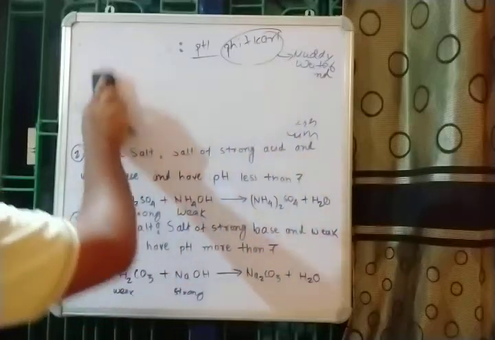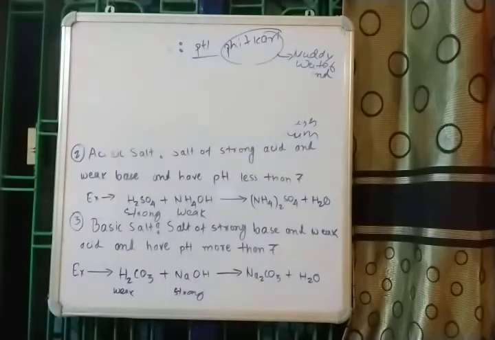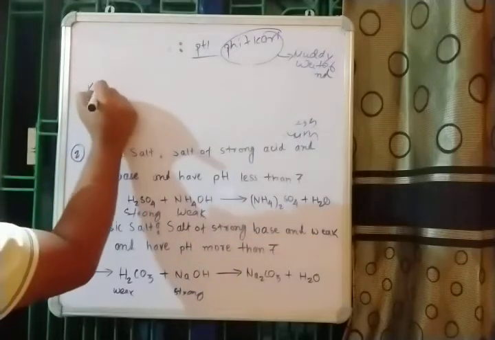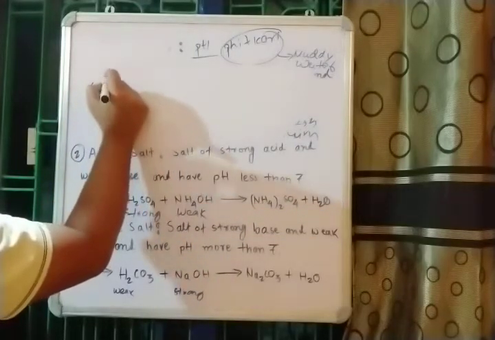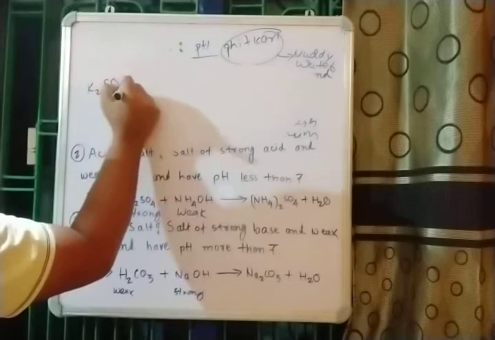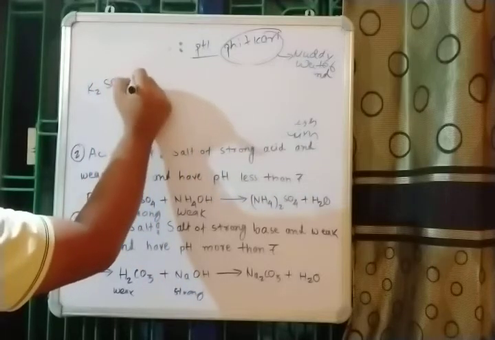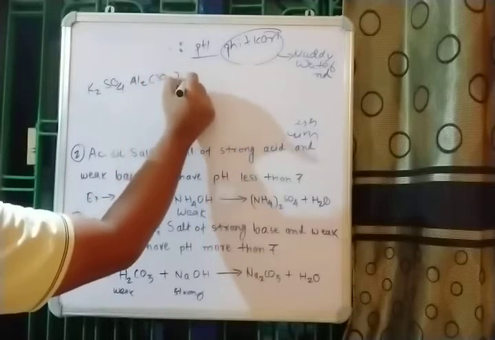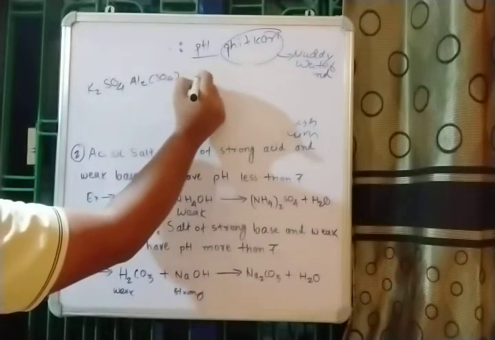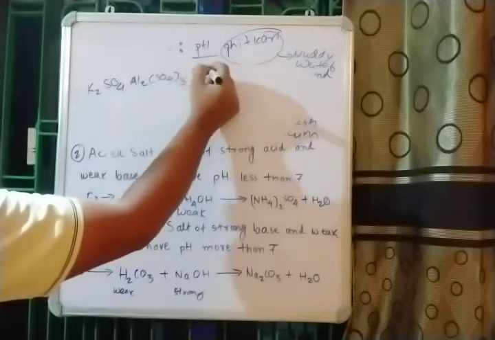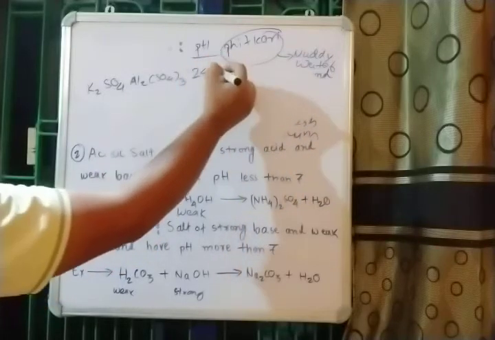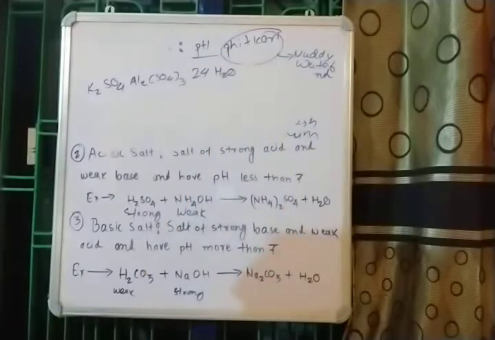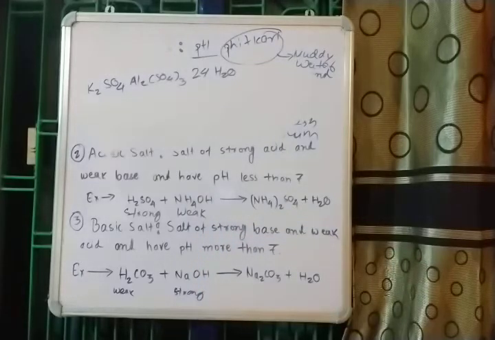So let me write down the chemical formula for potash alum, which is a double salt, and this is K2SO4, then Al2(SO4)3, and then we have 24 H2O.